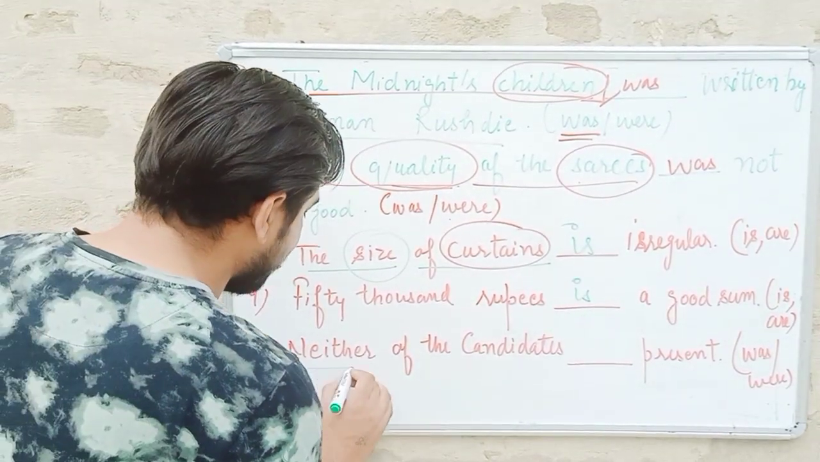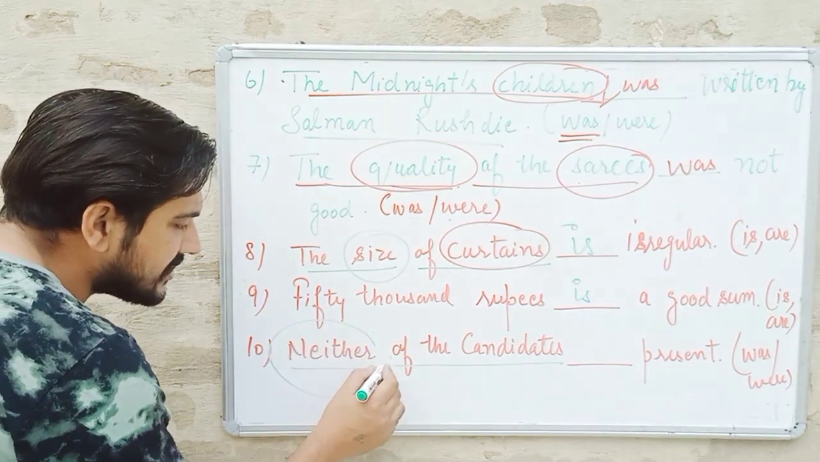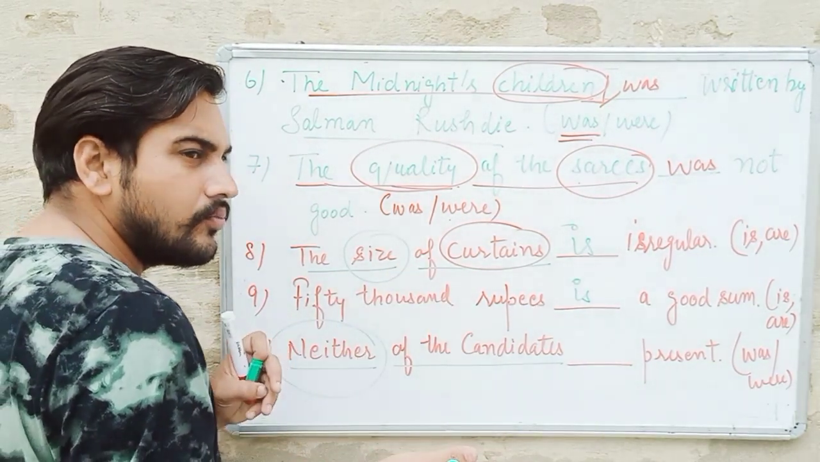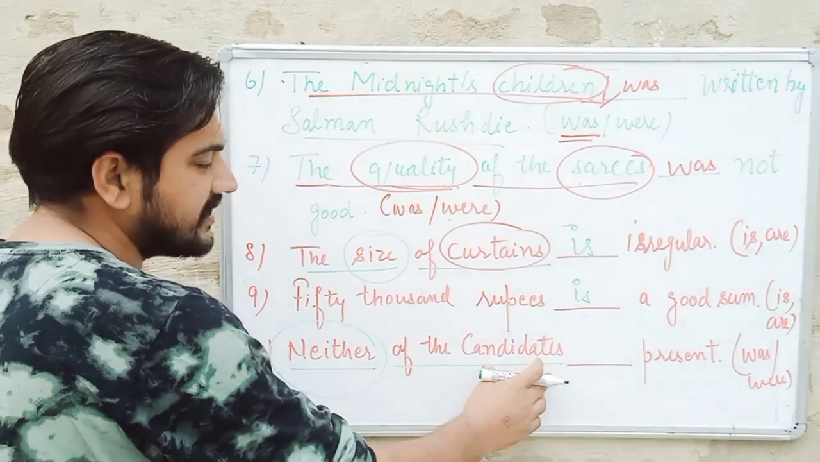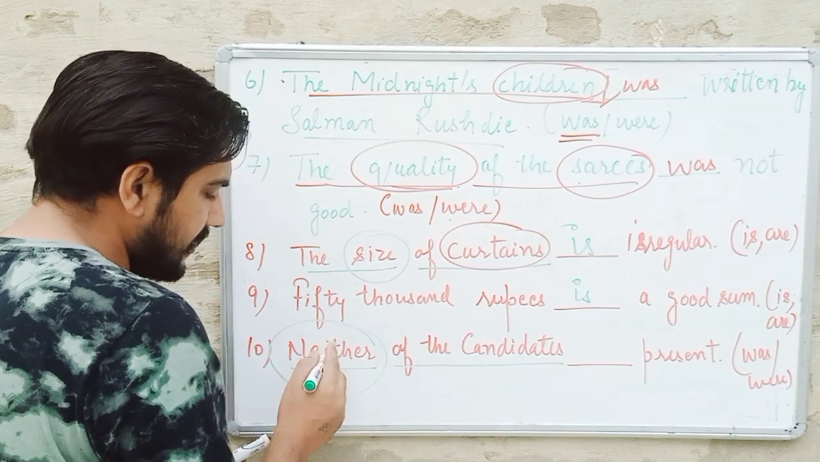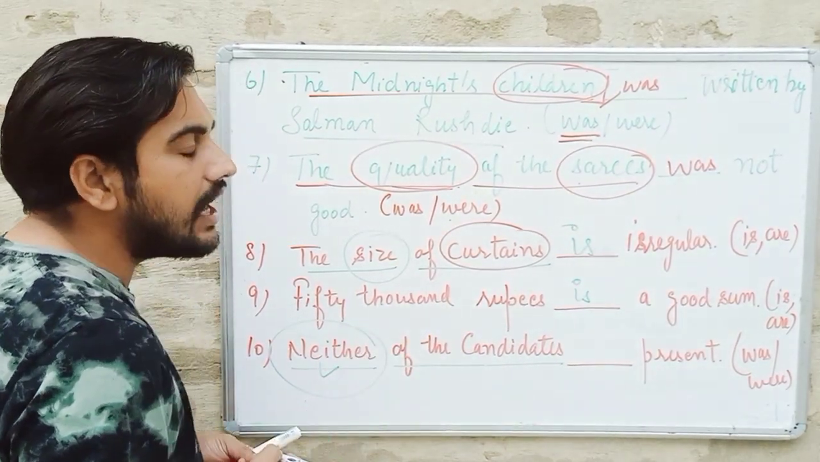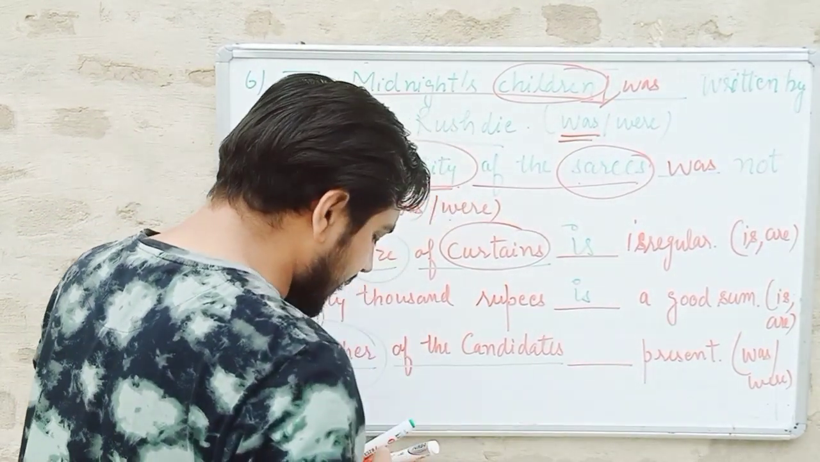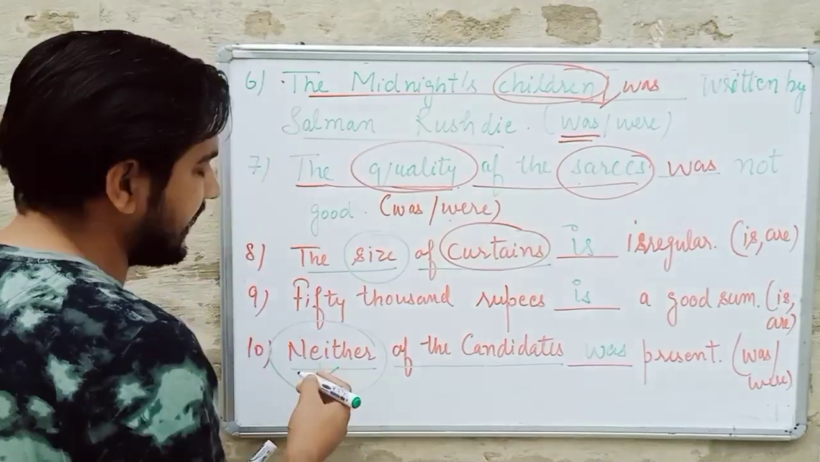Okay, then: neither of the candidates. Here, neither is the only one given, nor is not given, and there are no two separate subjects given over there. Only one is given, that is, candidates. But whenever there is neither or either coming in the beginning, we will apply the singular verb. Then what would be the answer? "Was" will be the answer for this one, for the 10th one.